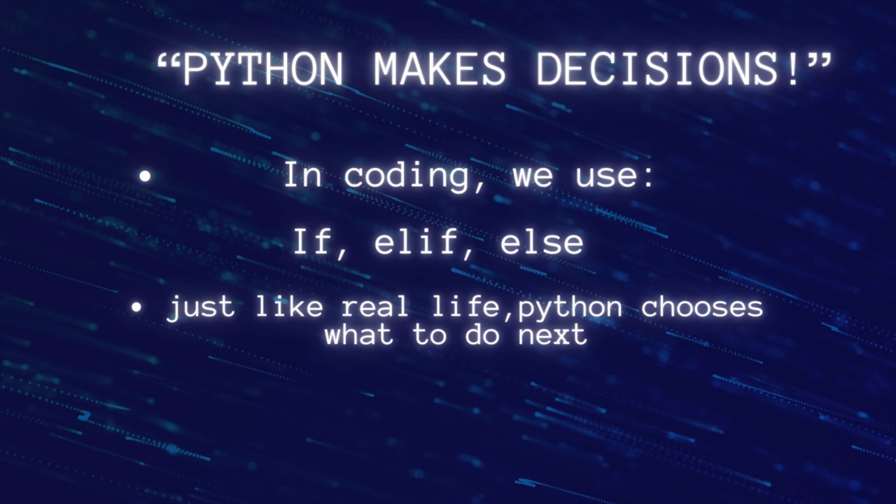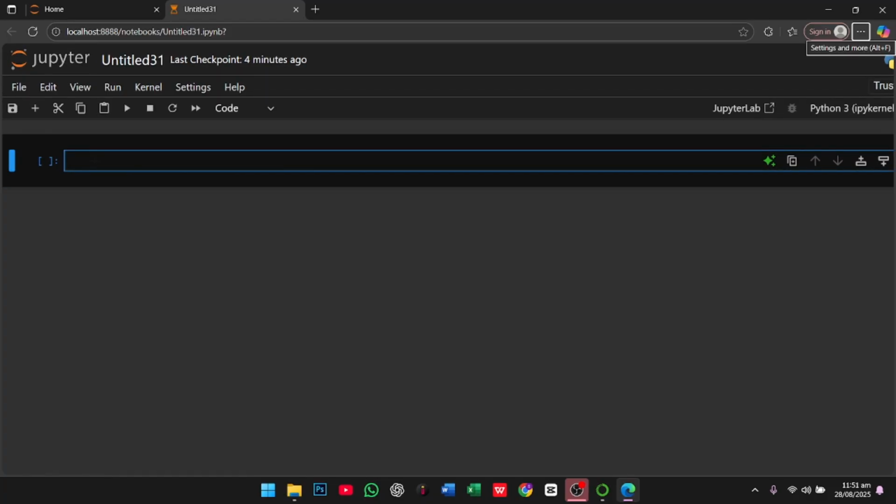So how do we use these conditional statements? Let's get started. First we make a program so we can easily know how and where we use if, elif and else statements. Come with me and we can easily make a conditional program.